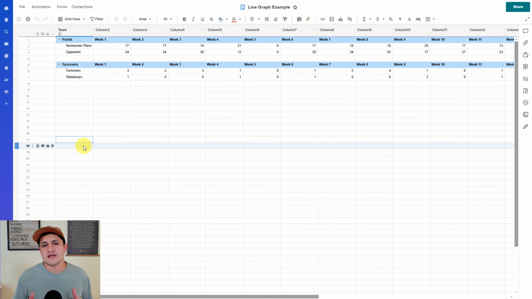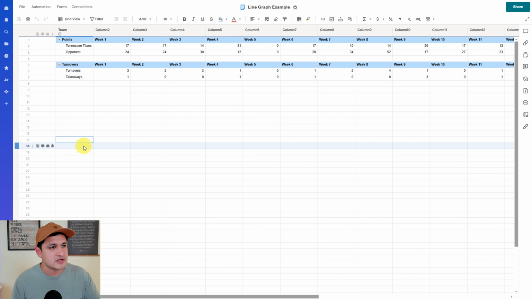All right, so as I said, we're going to be talking about a line graph, and as always, I'm going to be using Smartsheet today, but this should apply to any sort of spreadsheet-based platform that you're going to be using. As I said, a line graph a lot of the time is going to be helpful when you're looking at side-by-side comparisons or measuring trends over the course of a time period. So that's what I'm going to do here.